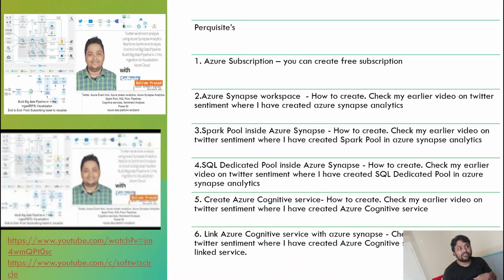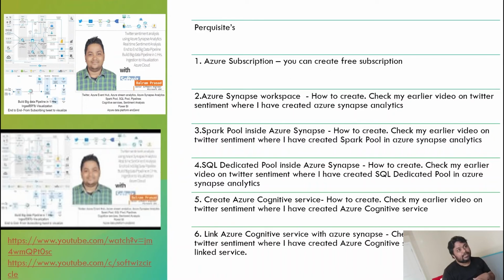I also created a Spark pool in that demo, a dedicated SQL pool, and cognitive services. Then I linked the cognitive services to Synapse. If you want more details, you can see that video. That is a 1 hour video.